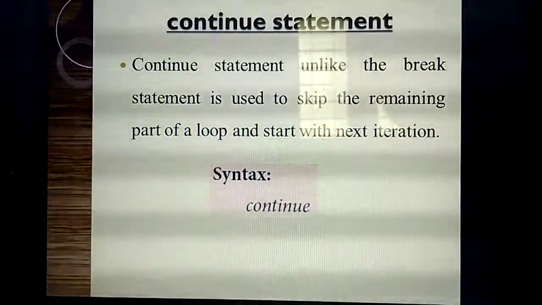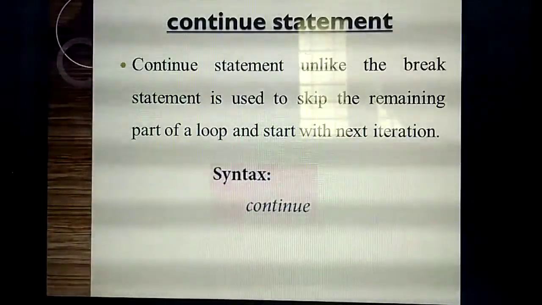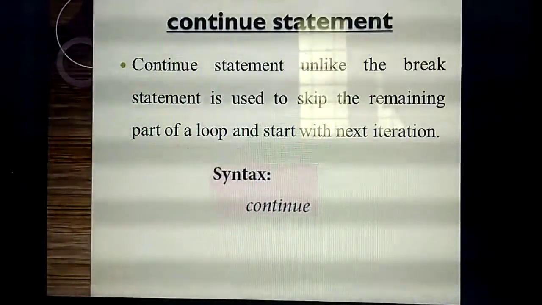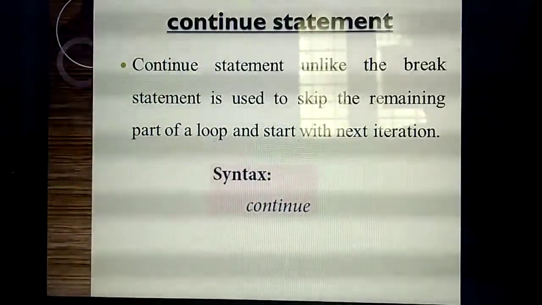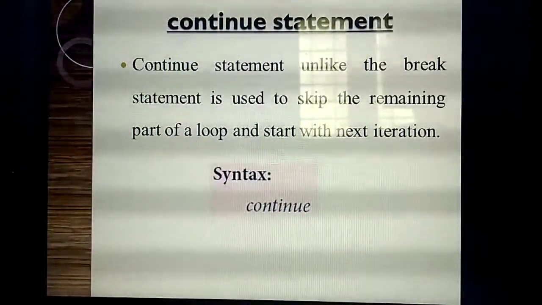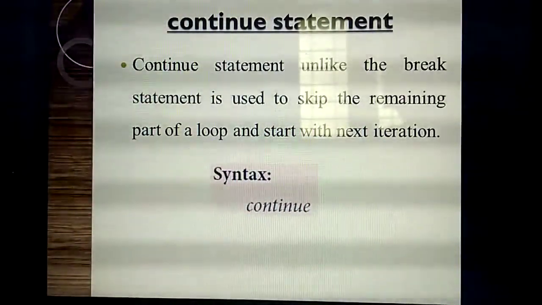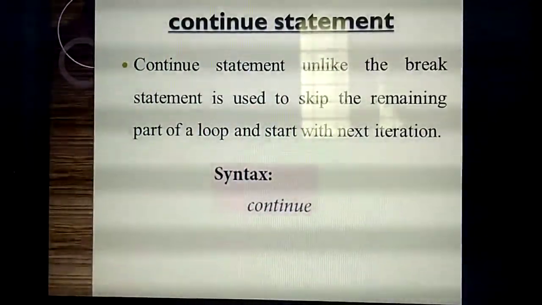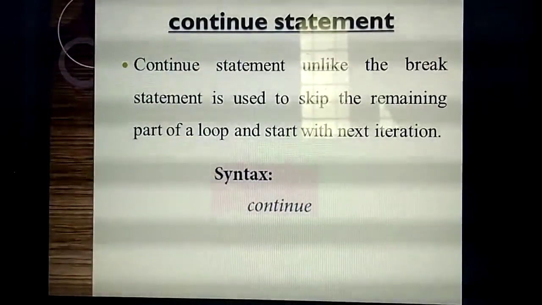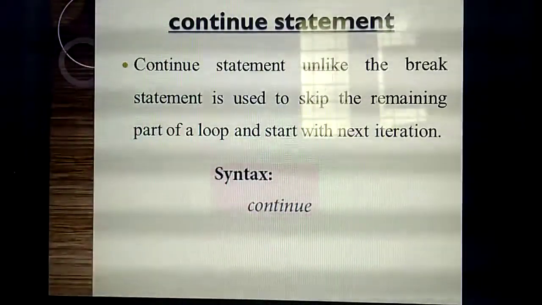But the continue statement is not like that. Continue means if the condition is satisfied, it will skip that part alone, and the remaining part of the loop will execute, that is, the next iteration will continue. I will explain one example, then only you will understand. What's the difference between the break statement and the continue statement? When a break statement is found, the program will terminate the loop. But the continue statement is not like that. Only the particular part will be skipped, and the remaining part of the loop will execute.